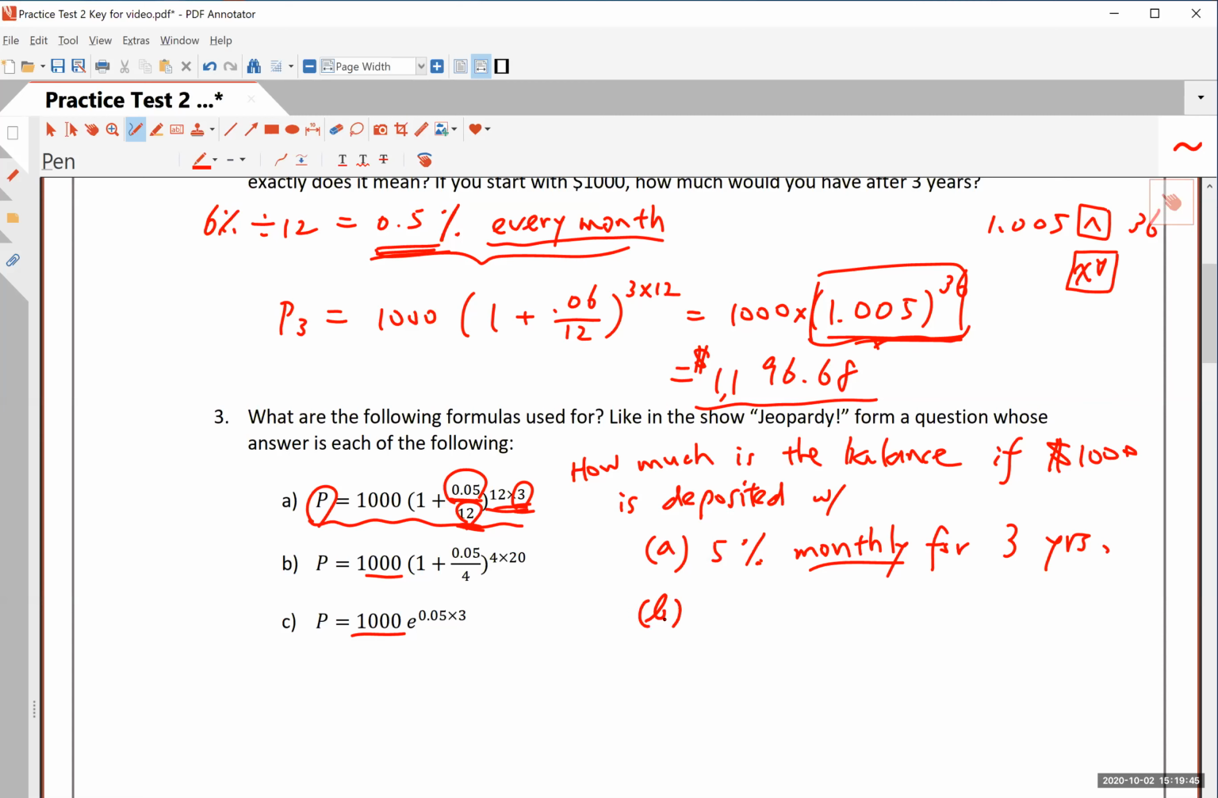Okay, look at the second part here. Now the denominator is 4, right? So the top is still 5 or 0.05, which is 5%.